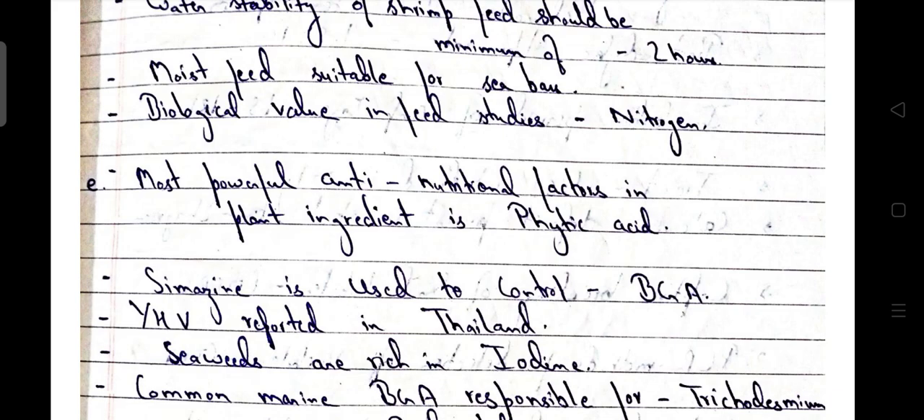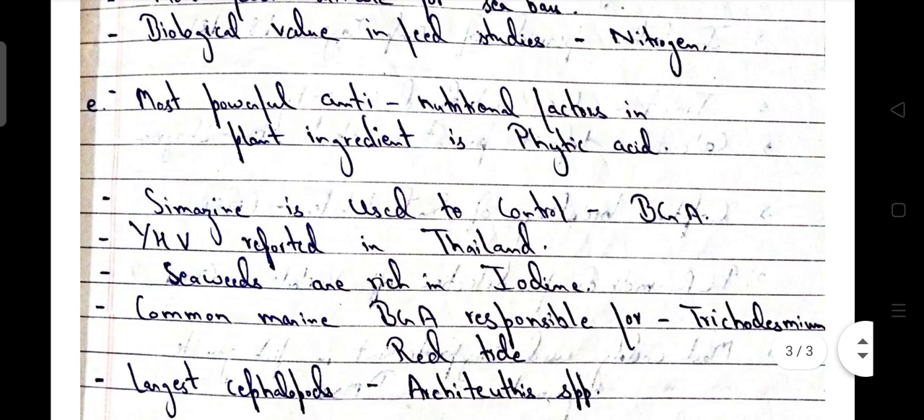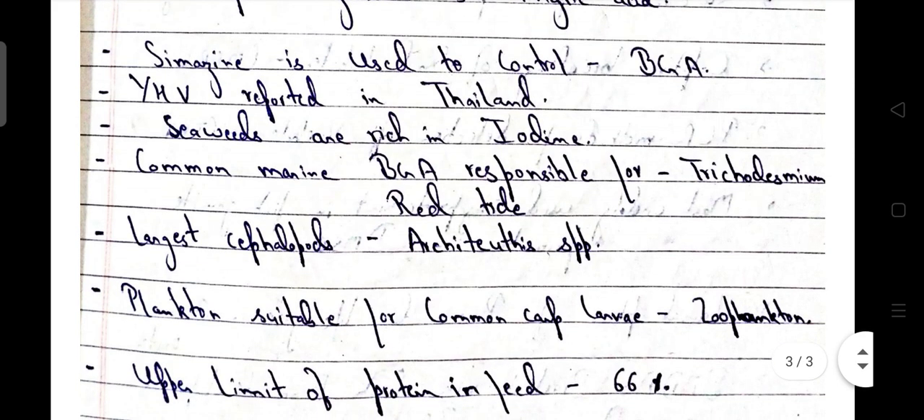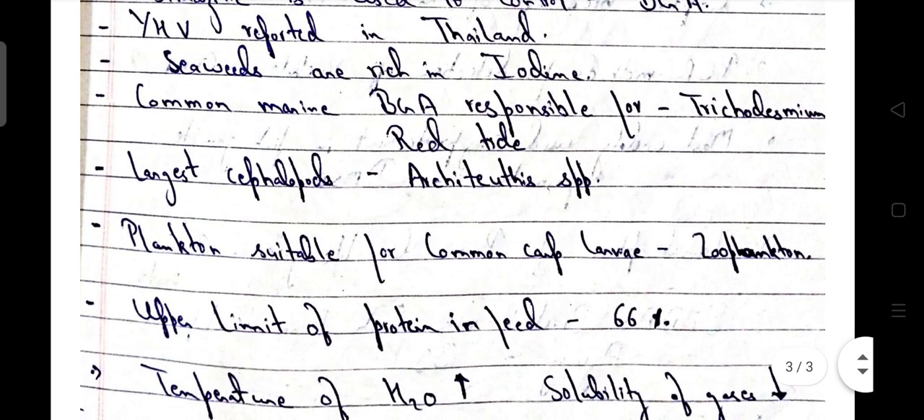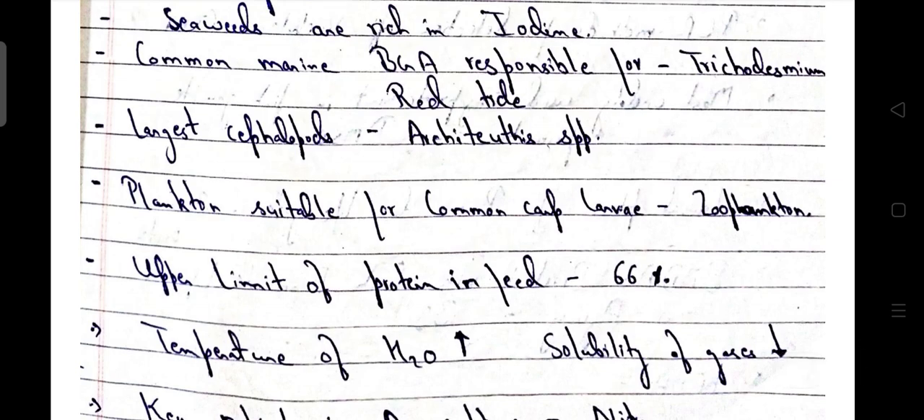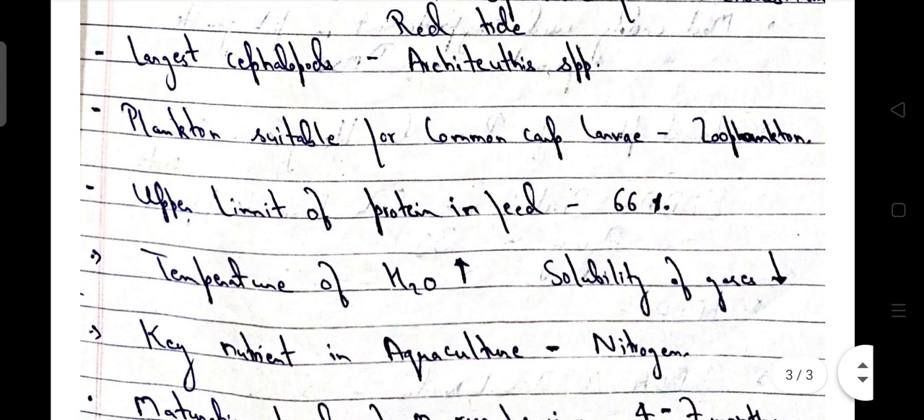Then, biological value in feed studies is based on nitrogen. Most powerful anti-nutritional factor in plant ingredients is phytic acid. Simazine is used to control blue-green algae. Yellowhead virus was reported in Thailand. Seaweeds are rich in iodine. Common marine blue-green algae responsible for red tide is Trichodesmium erythraeum. Largest cephalopod is Architeuthis species.